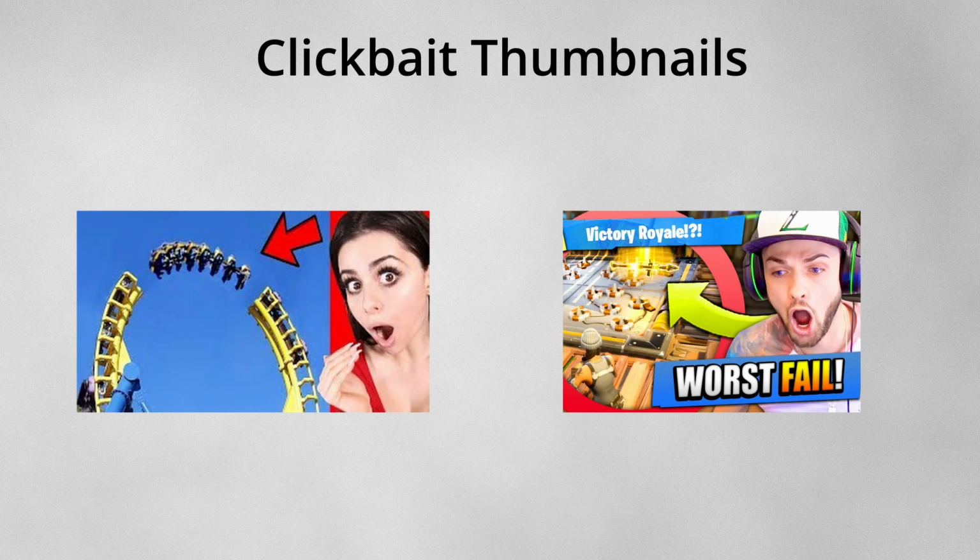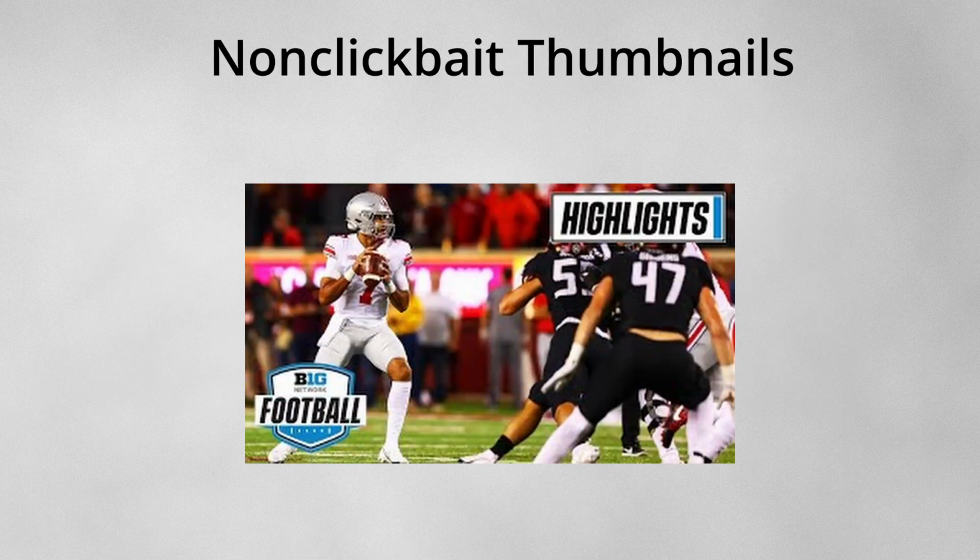Looking at the thumbnails, a key indicator of a clickbait video is that these thumbnails use brightly colored arrows or circles, as well as a strongly emotional or very surprised facial expression of the video creator. Non-clickbait thumbnails are typically identified as having one, maybe, or just none of the features seen in the clickbait thumbnails. A non-clickbait video can still be extreme, but they're usually, on average, not as extreme as the clickbait videos.